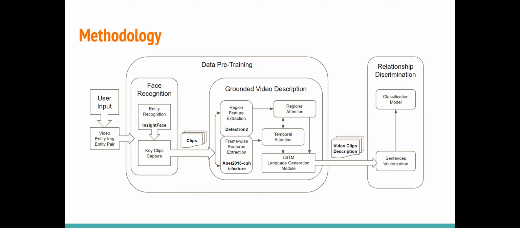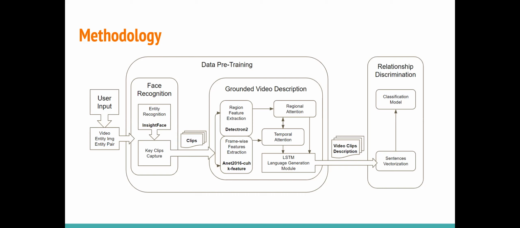This is the graph of our system architecture. The user will send video, entity images, and entity name pair to the system. The input data will be processed by the face recognition module first. Key video clips that are highly possible to contain interactions between two entities will be captured from the video. Then they will be sent to the grounded video description module. The grounded video description module will extract features from those clips and generate descriptions from them. Those descriptions will be sent to the relationship discriminator module later.